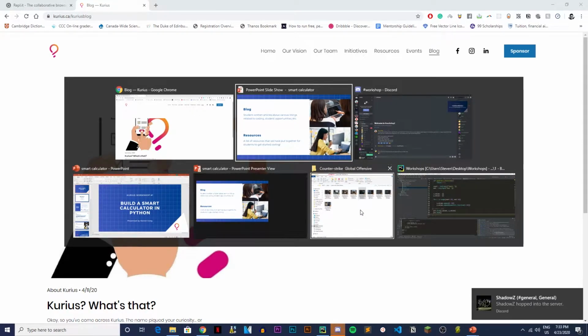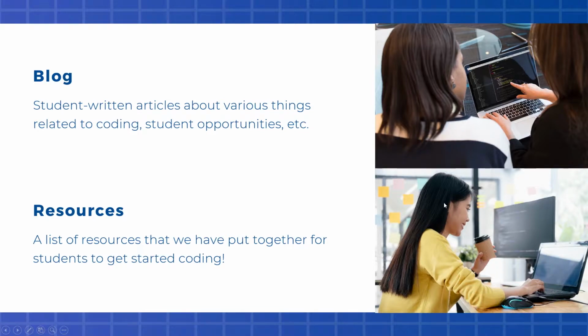Let me go back to my presentation. The blog is going to be student written, and it's going to relate to various things about coding and opportunities. The resources, as I talked about before, we put together for you to get started coding, but there are also more advanced things. There's web development, machine learning, game development, app development, etc. And that's essentially what Curious is.